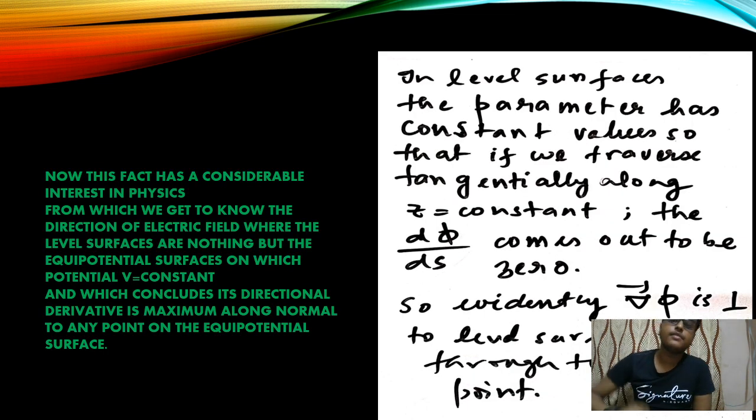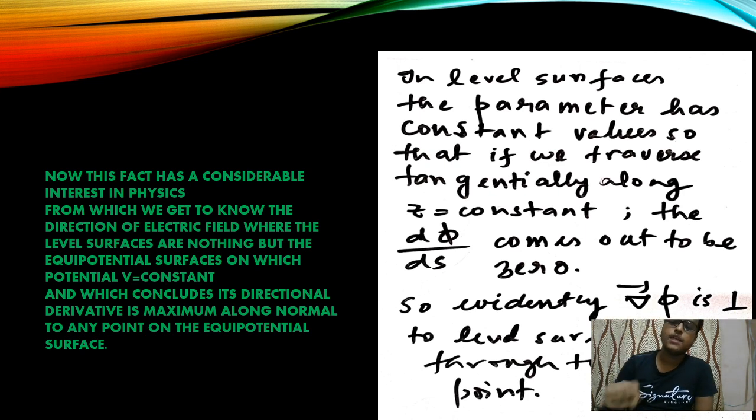Now in level surfaces, the parameter has constant values. Yes, we have discussed it previously. So if we traverse tangentially along z equal to constant (in our previous slide we have discussed z as the parameter), so z is equal to constant, if we traverse along the surface, at each and every point we go tangential to the surface. It means we are not leaving the surface, we go wherever the surface takes us.